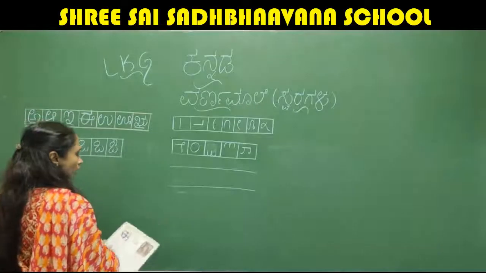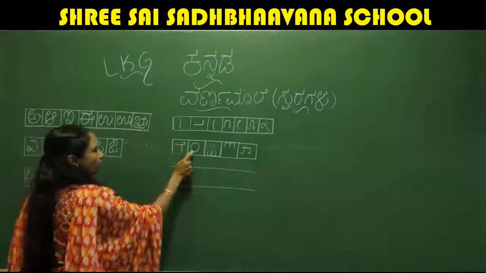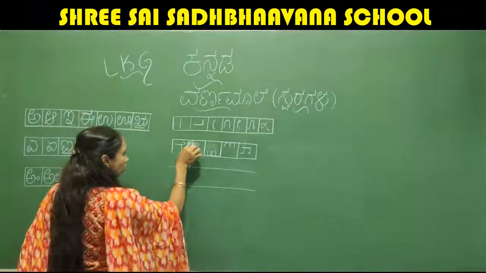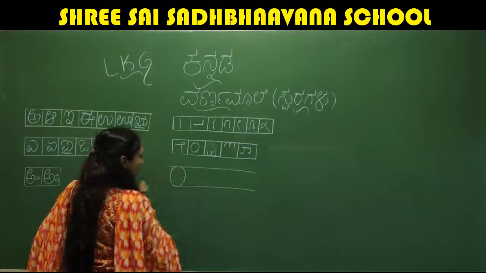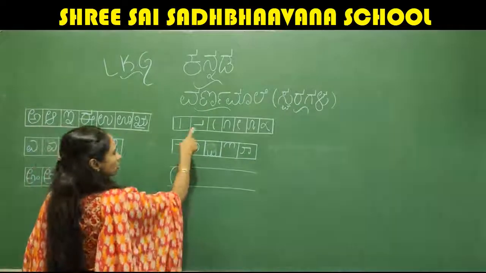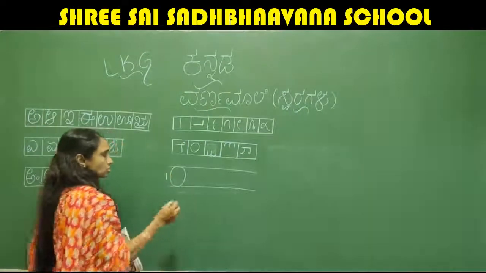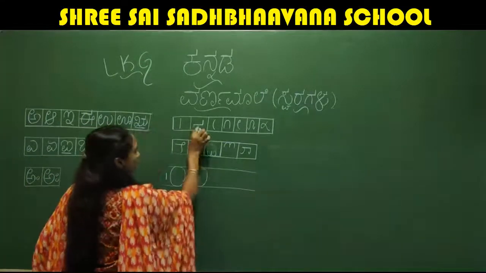So then how to write E? To write this E, I'll use this circle, or this 0 or this stroke. Write like this. Then to this, we have to add this stroke. So this is the first step. And to that, you have to add this.